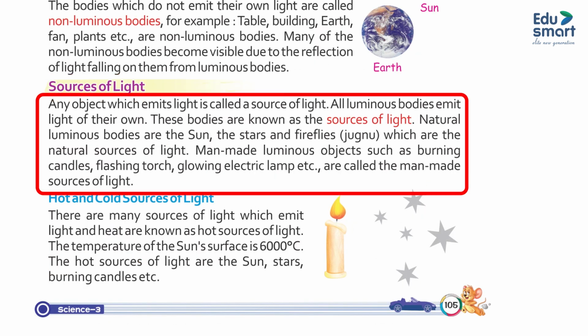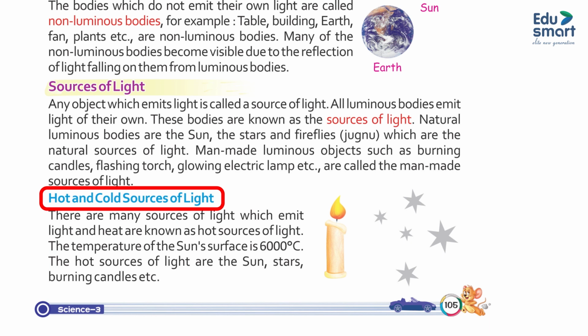Sources of light. Any object which emits light is called a source of light. All luminous bodies emit light of their own. These bodies are known as the sources of light. Natural luminous bodies are the sun, the stars and fireflies, Jugnu, which are the natural sources of light. Man-made luminous objects such as burning candles, a flashing torch, a glowing electric lamp, etc. are called the man-made sources of light.